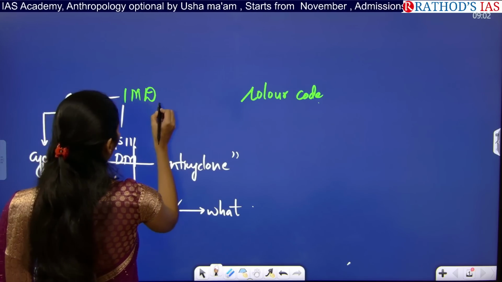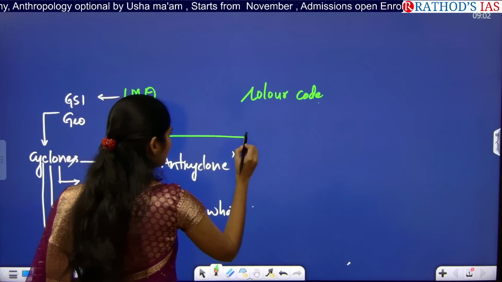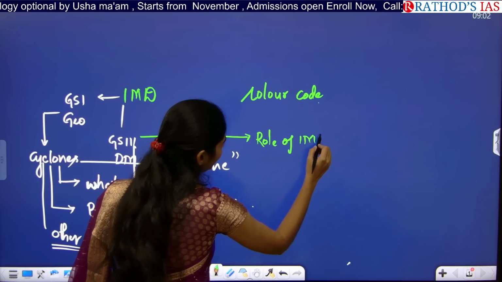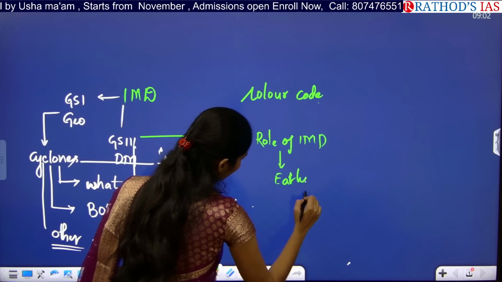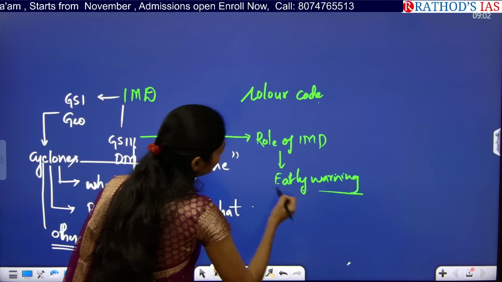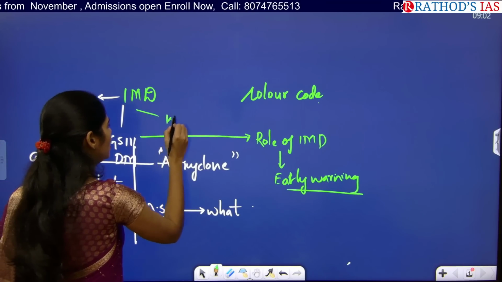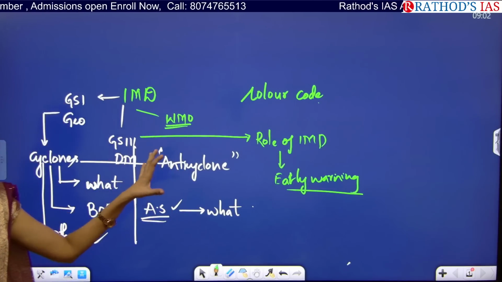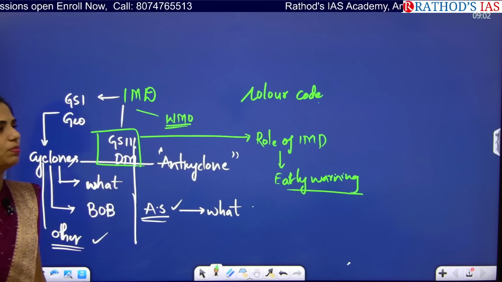One more important thing here is, from disaster management, you have to see what is the role of IMD in giving early warnings. Not only IMD, you have to see what is the role of World Meteorological Organization as well. These two are very important from your disaster management, GS paper 3 point of view.